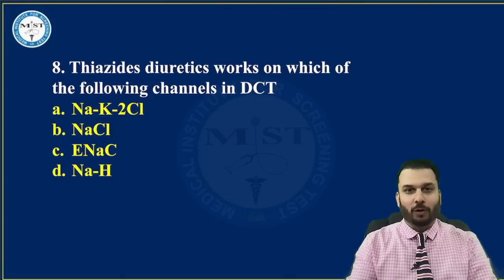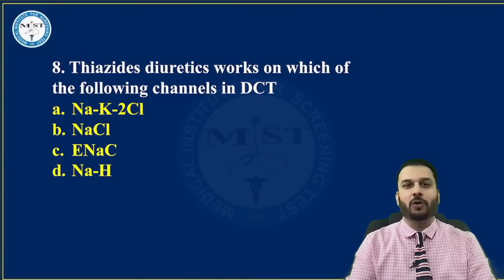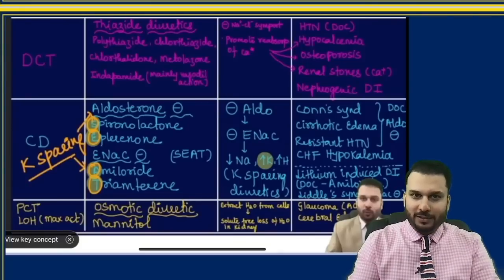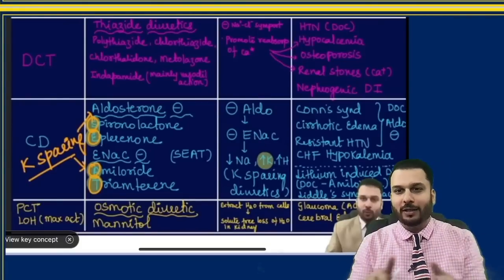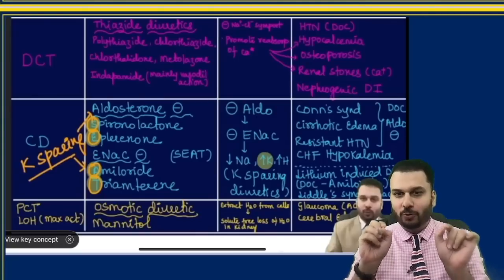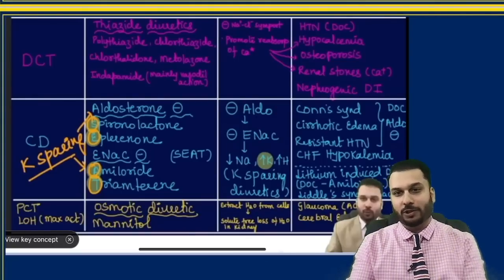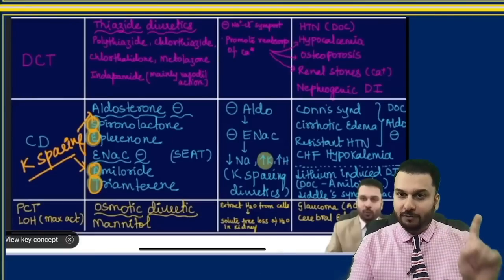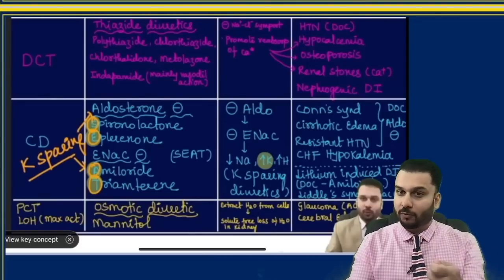Once again, the all favorite diuretic called thiazides come back again. Thiazides diuretic work on which of the following channels in the DCT? So same place, if you can see last question where we have seen, this was one chart I had given you so that you revise the diuretics topic easily, and I told you it's a guaranteed question in examination. And as you can see, two questions came. Last FMGE exam, they have given a picture of a nephron. They pointed an arrow towards DCT and they asked which diuretic work here.